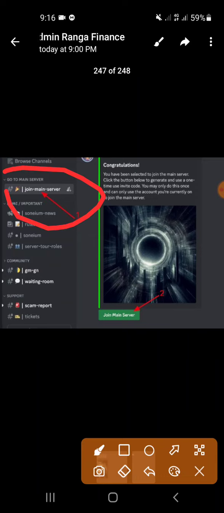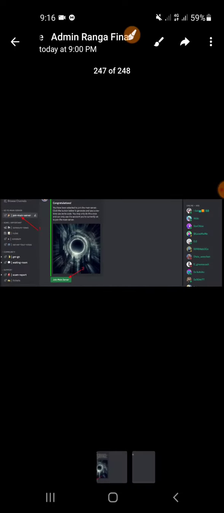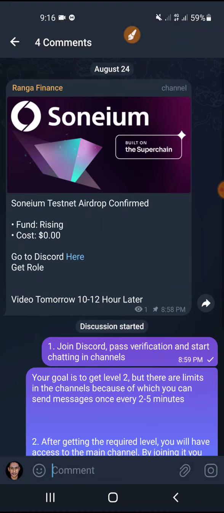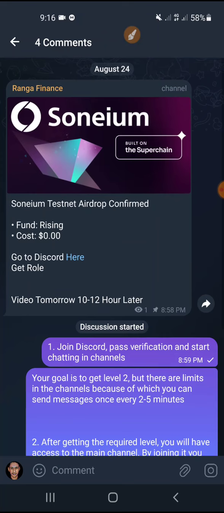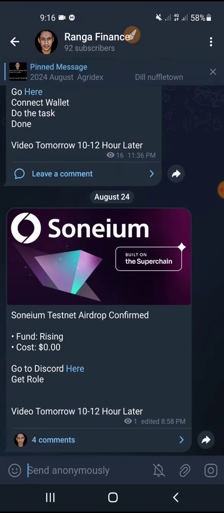So join there and join the main server, click on there, and immediately it will be done. Okay, this is the process. Because I never participated before, I just showed you my joining process. I would do it, and I will engage with them as well. So this is the task, maybe it makes sense to you.